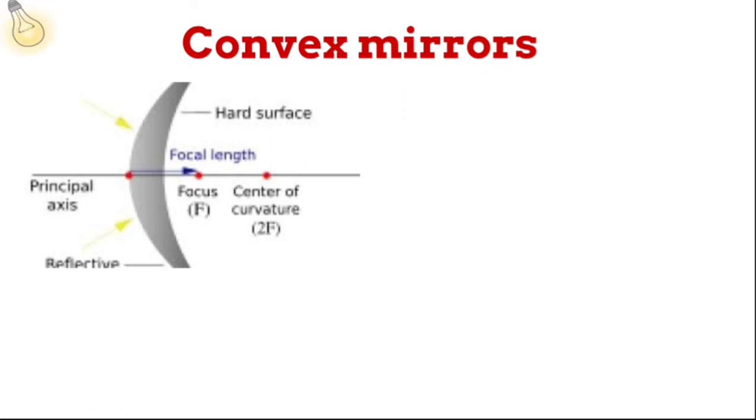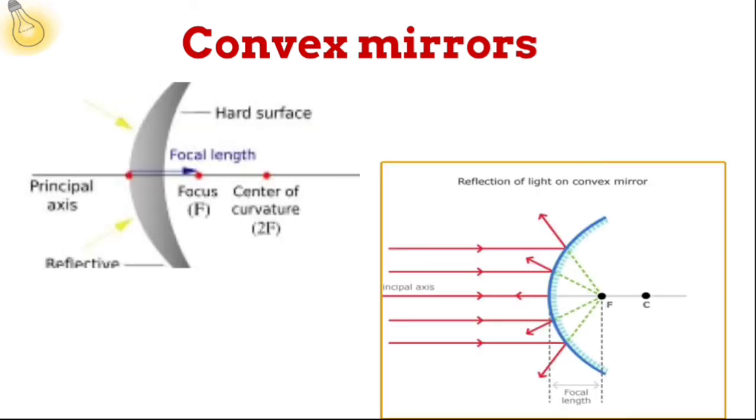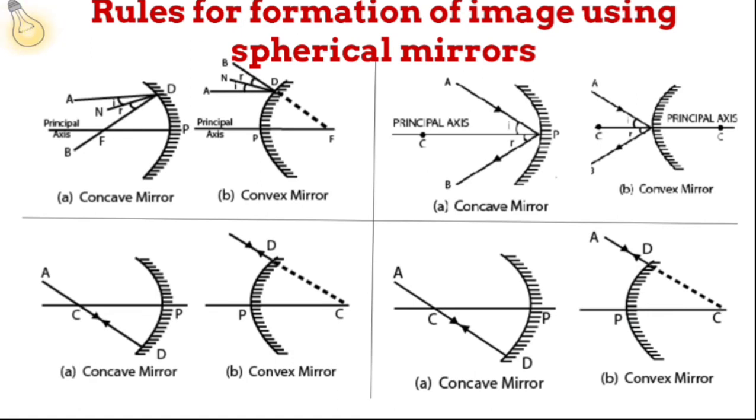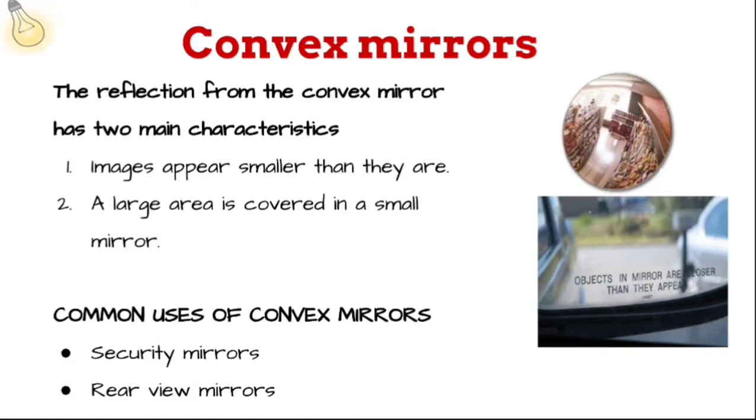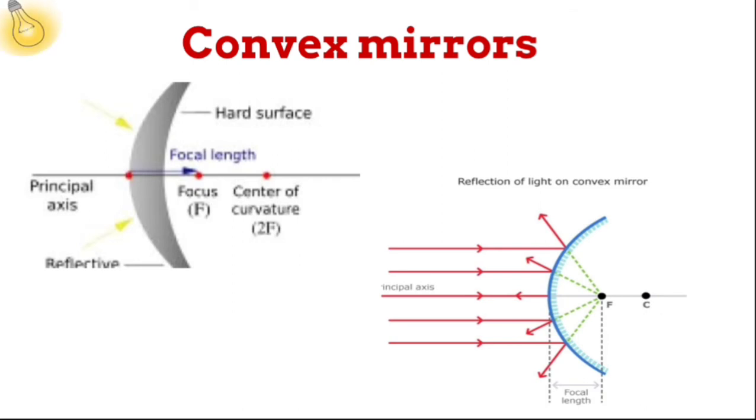A convex mirror, as you can see, is called a divergent mirror, the reason being that a convex mirror always diverges the light that falls on it. All the parallel beams of light that fall on it diverge and seem to come from a point if you draw dotted lines behind, and this point is the focus of the convex mirror.